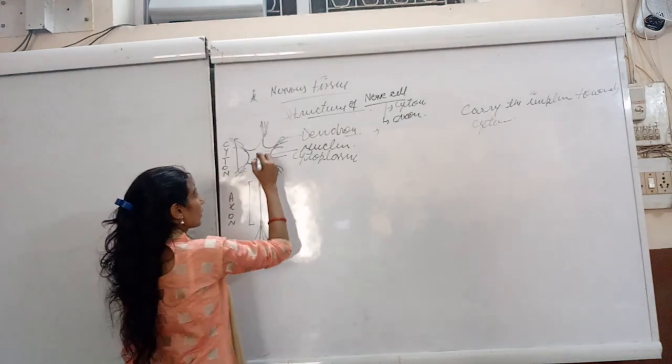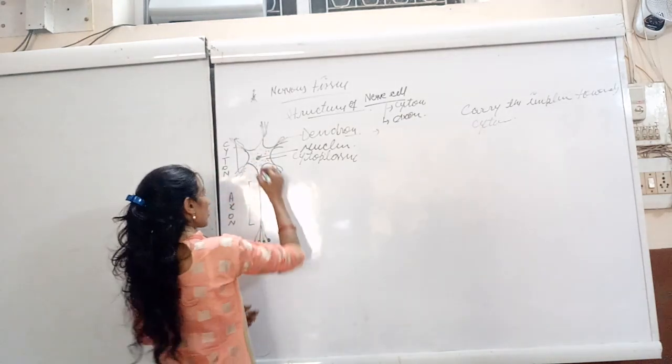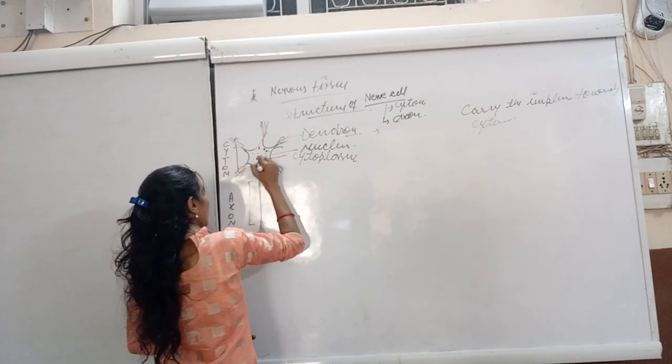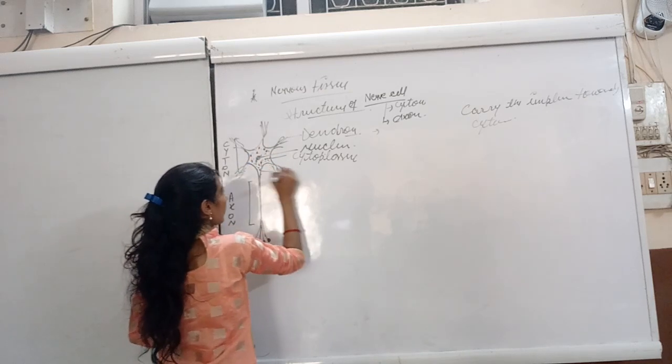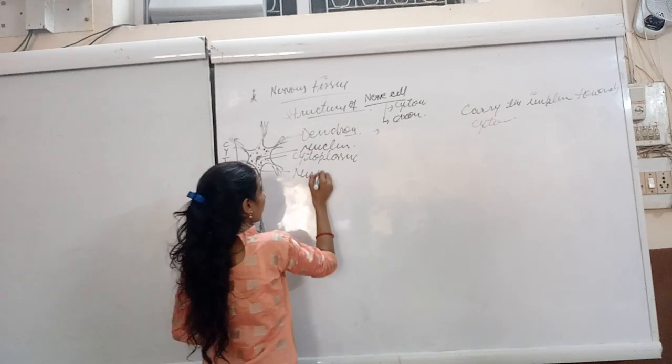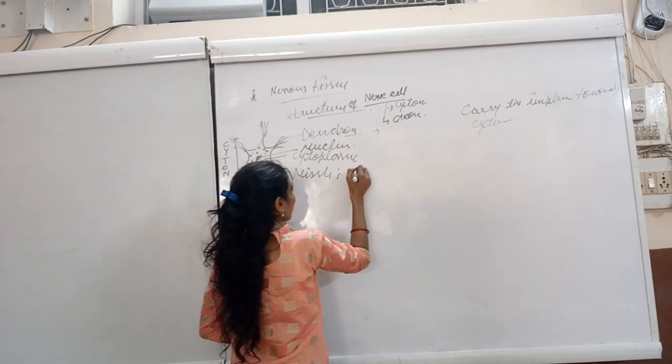After that there are granule-like structures also present in the cytoplasm, known as Nissl's granules.